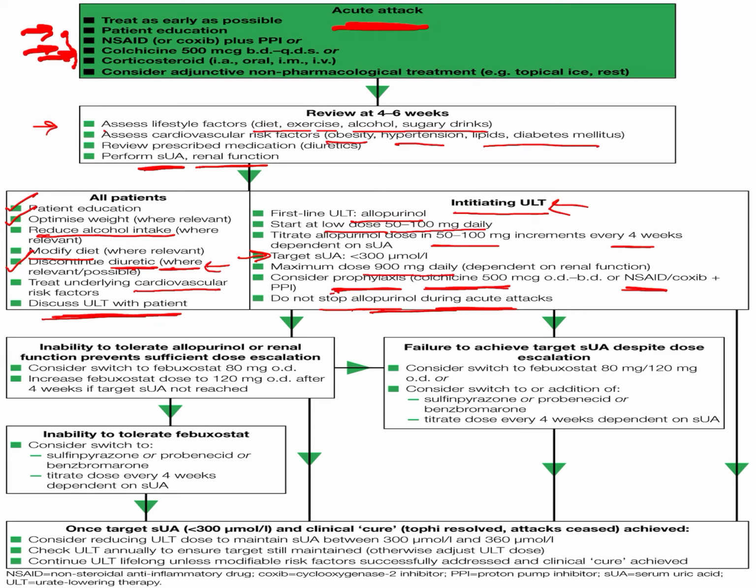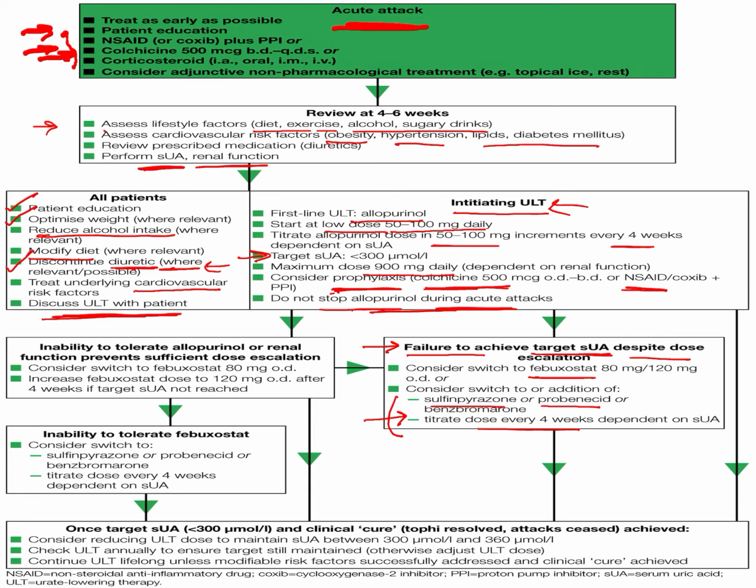Now in some conditions, if we are not able to achieve our target serum uric acid level despite increasing the allopurinol dose, then we can switch to the febuxostat, or we can consider the addition of the uricosuric drug depending upon the renal function. So we have the probenecid and the sulfinpyrazone, which are the uricosuric drugs which we can consider.